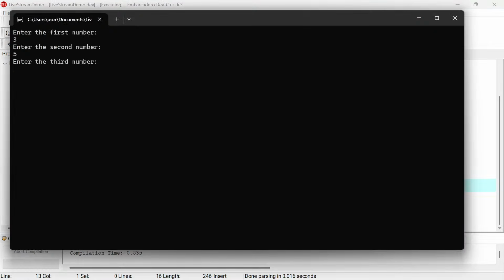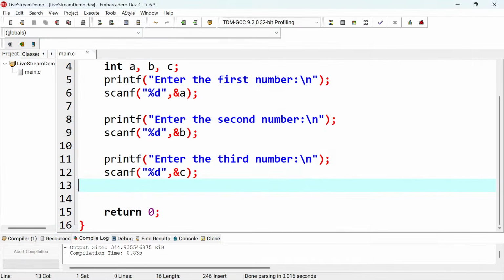So if I put 3, 5, maybe, and a 2 there, the next thing is now to find the largest, right? Something like that. Which one is the largest? So please guys, you need to know, what if you are asked to find the smallest as well? You need to just know how you can twist this. So I think it's now to twist the logic if you want to find the smallest, versus when you want to find the largest, right?